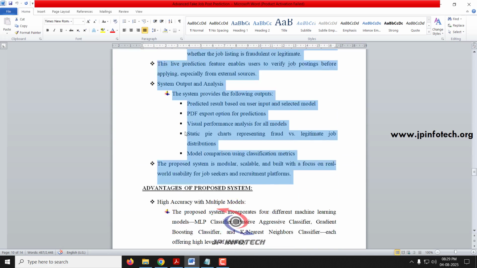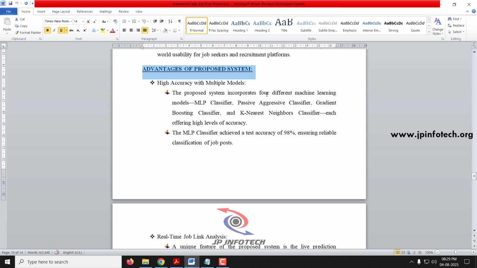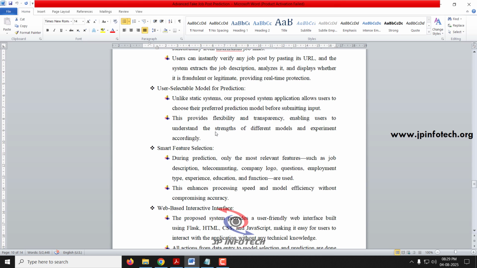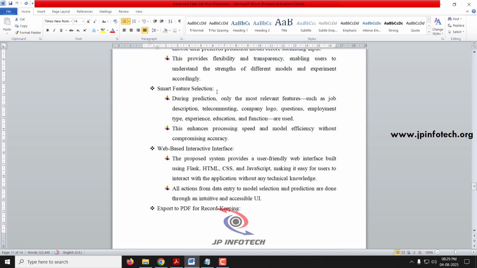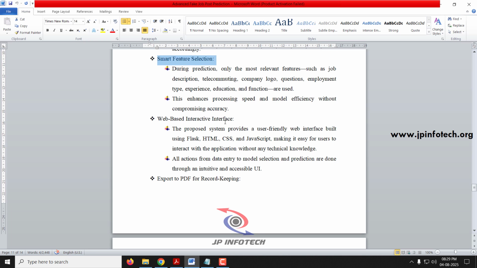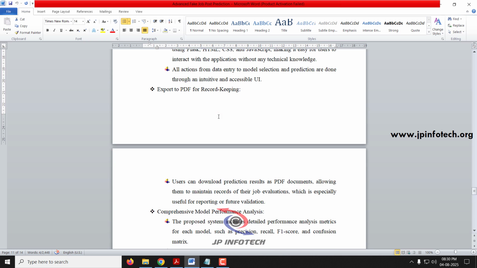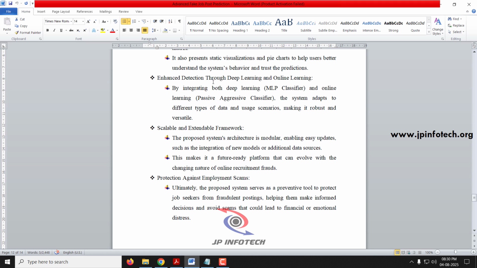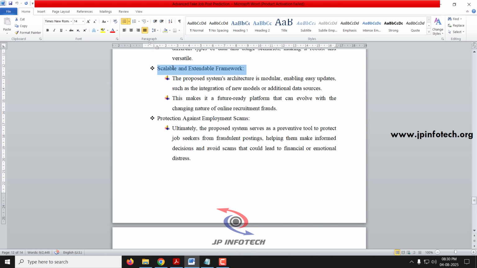Now let us see the advantages of the proposed system. The main advantages are high accuracy with multiple models, real-time job link analysis, user selectable model for prediction, smart feature selection, web-based interactive interface, export to PDF for record keeping, comprehensive model performance analysis, enhanced detection through deep learning and online learning, scalable and extended framework, protection against employment scams.